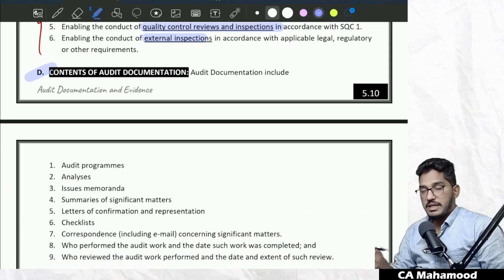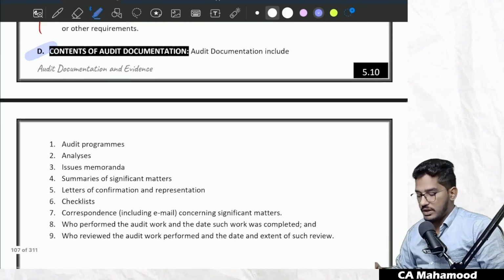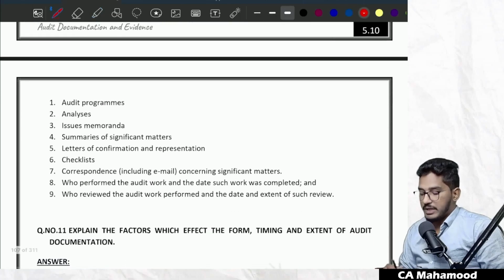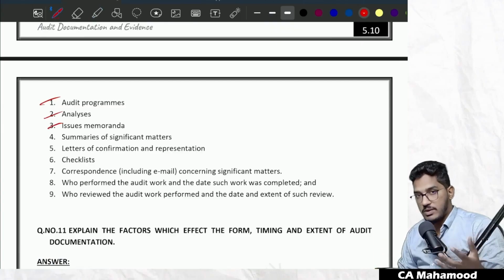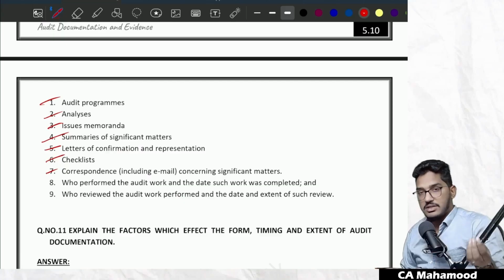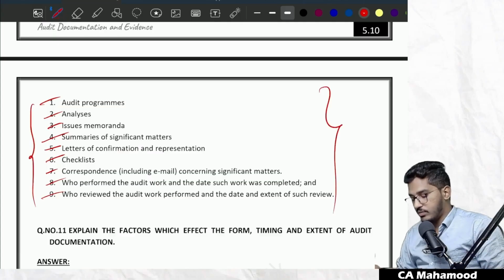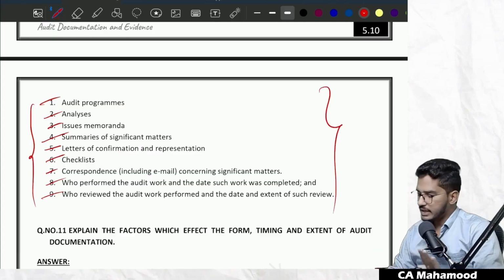As I have told, from the beginning till the ending, whatever you have done in the audit, everything should form part of documentation. That could be your audit programs or plans. That could be whatever analysis you are doing. That could be issues, memorandum, nothing but whatever questions you are asking, whatever responses you are getting. And along with that, summaries of significant matters, what communications and representations you have got, checklist, correspondence, communication about the significant matters, who performed the audit work, when that work was completed, who reviewed the work, when that review was done.